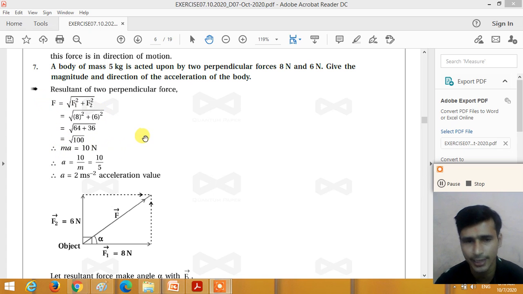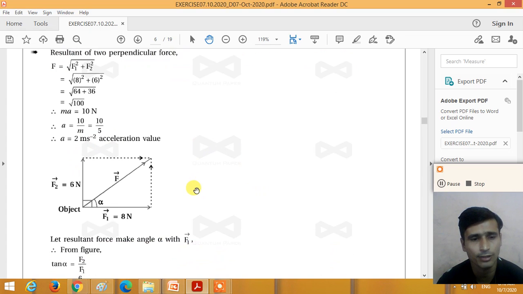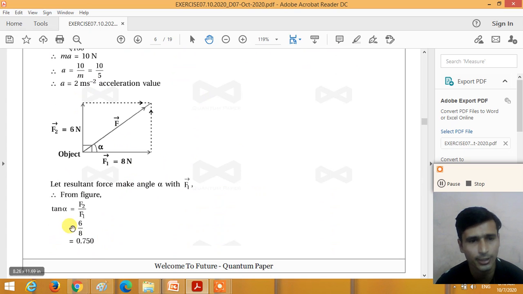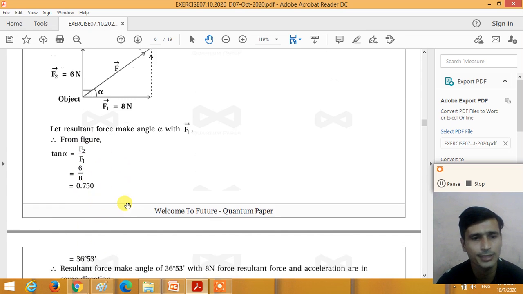According to Newton's second law, F is equal to ma. So a is equal to F divided by m. Here F we get as 10 Newton, m 5 kg, 10 by 5. So acceleration is equal to 2 meter per second square, and it is in the direction of the resultant force. So the resultant force is in the direction of theta equal to tan inverse of F2 by F1, y component divided by x component, right? So tan inverse 6 by 8. If you find tan inverse 6 by 8, that is tan inverse 0.75.